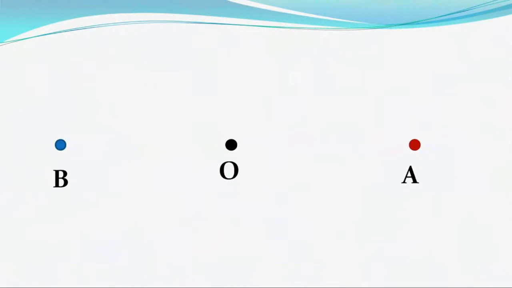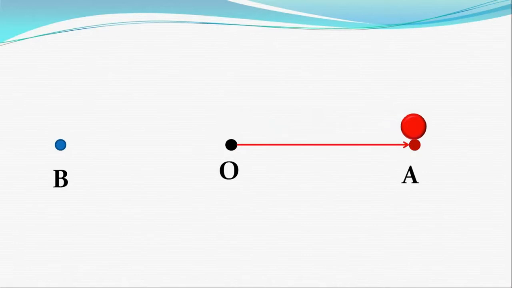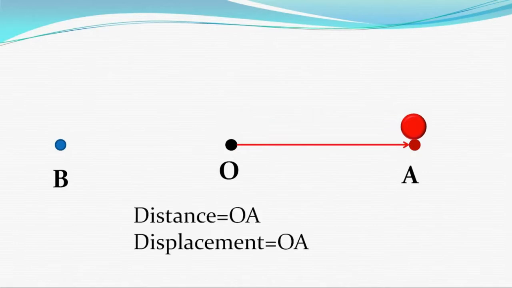Now we will discuss some other conditions. There are 3 points O, A and B. A body is at O, it starts motion from O to A. When it reaches A, its distance is equal to OA and displacement is also OA. Since the body moves along a straight line in one direction, that is O to A, distance and displacement are the same.